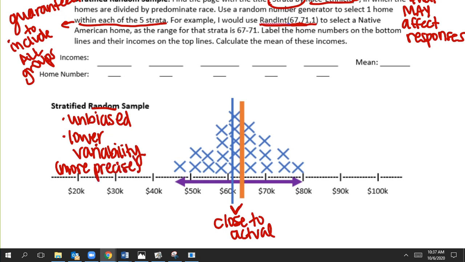And that's because we were able to kind of get one of each type, and that way it always averaged to something close to the true value. So that is some stuff about stratified. We sort the population first, and then we select some from each group.